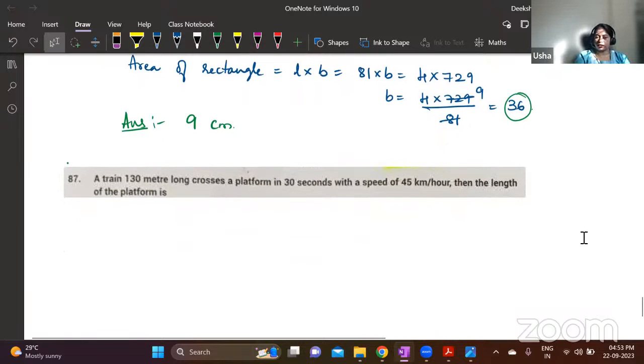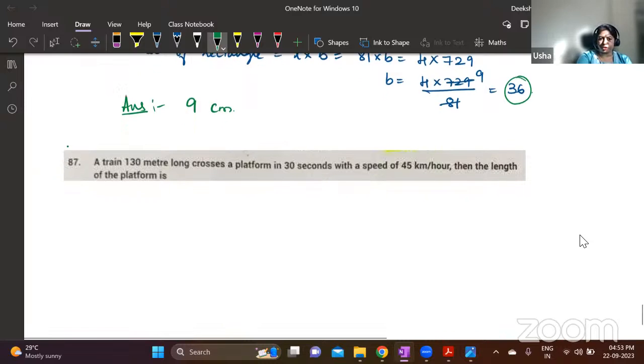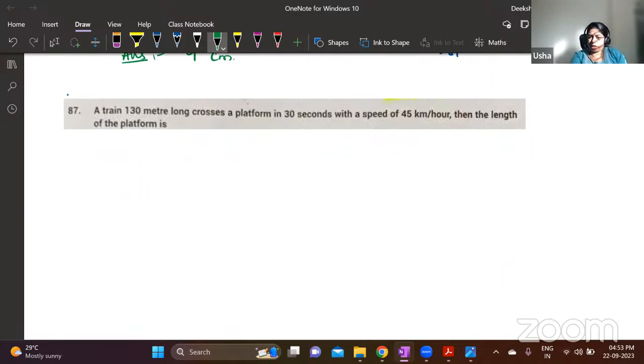A train 130 meters long crosses a platform in 30 seconds with a speed of 45 km per hour. Then the length of the platform is. I have explained this in the problems on trains video. I think I have shared that with you.